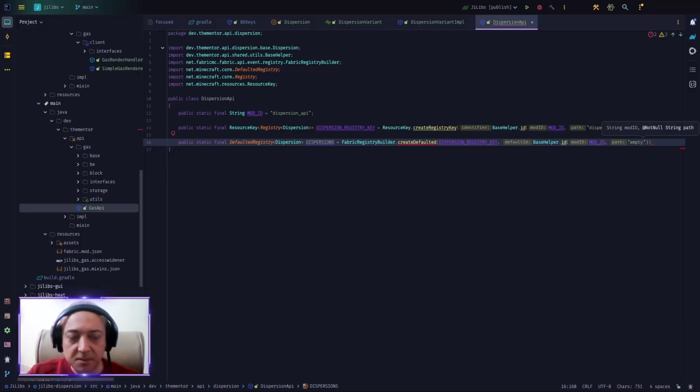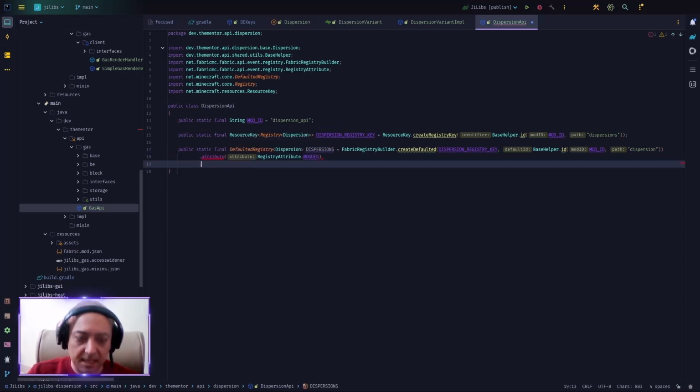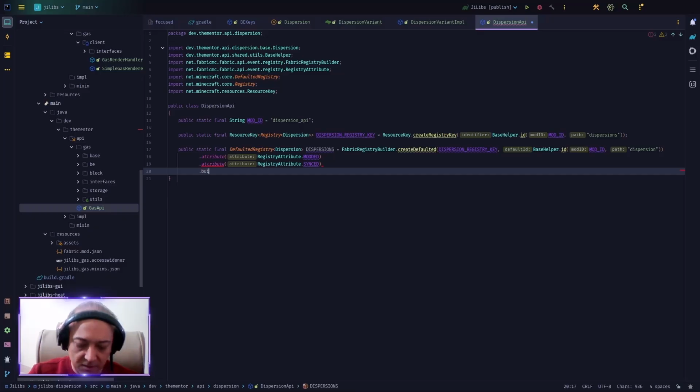I don't like this empty word here. By the way, I have my notes so that I can follow them. I will use dispersion. So outside of the second parenthesis, I will say dot attribute. We want to add an attribute, and that is RegistryAttribute.MODDED, and then another attribute, RegistryAttribute.SYNCED, and finally we call buildAndRegister. This will become our entry inside Minecraft as a whole registry system, or category, I should say.